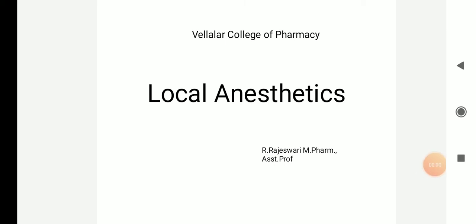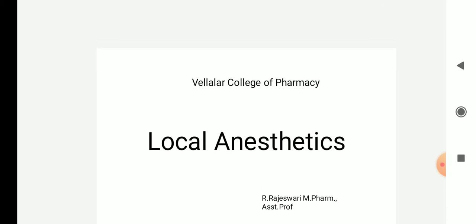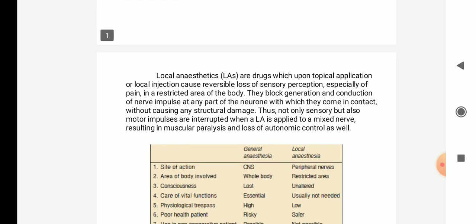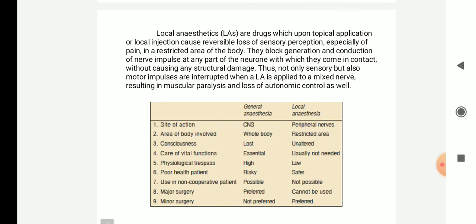So hello everyone. Today's lesson is a new topic: local anesthetics. Local anesthetics are the drugs which are applied locally to produce the anesthetic action. Local anesthetics are drugs given topically, and topical means application on your skin, or a local injection, injected locally.